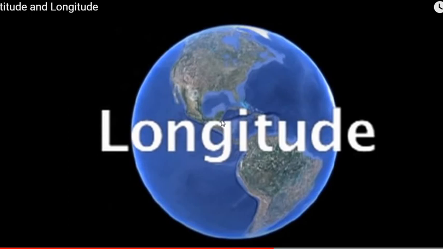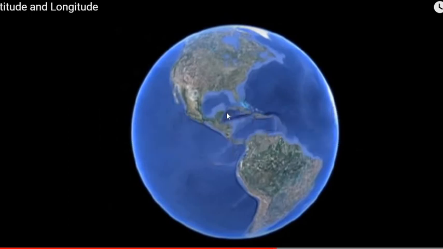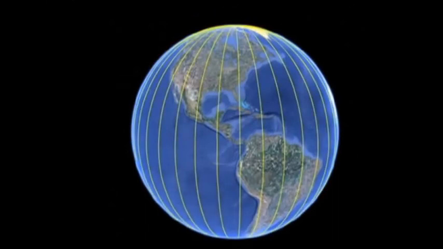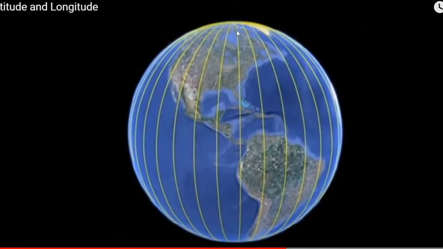Now what is longitude? The lines run from north to south, parallel to the north-south pole, right? Suppose this is the north-south pole, and these lines are parallel to it. These lines are called meridians of longitude, right?